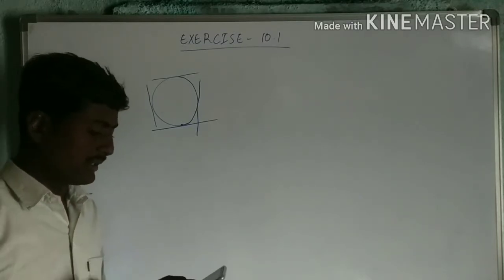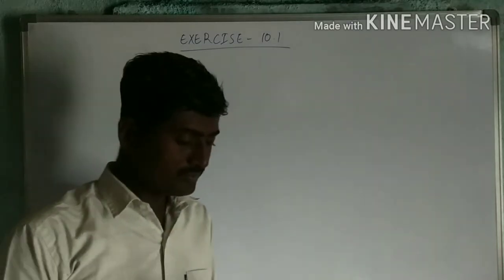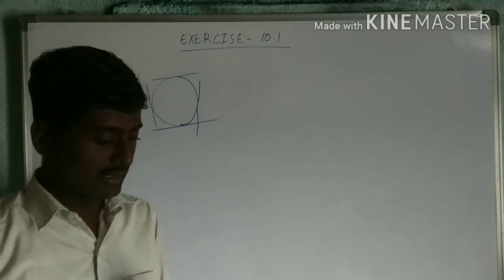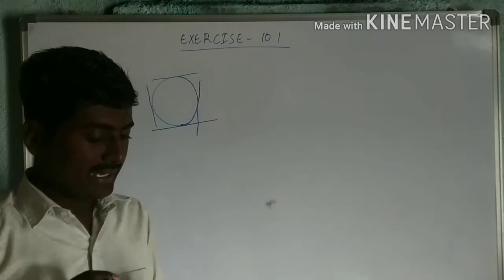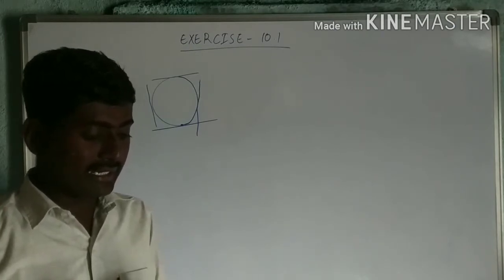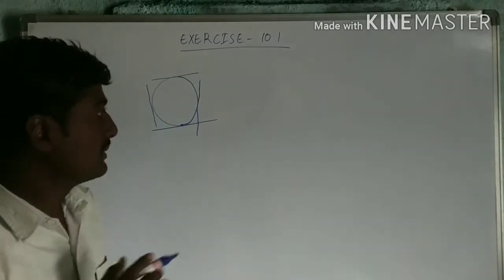Now let us move to the second question, which has fill in the blanks. The first one: a tangent to a circle intersects it in dash point.